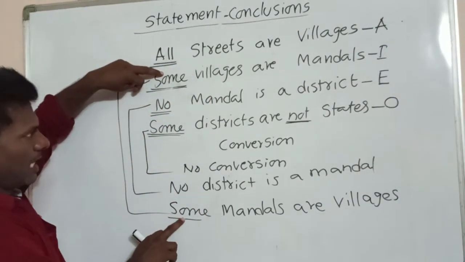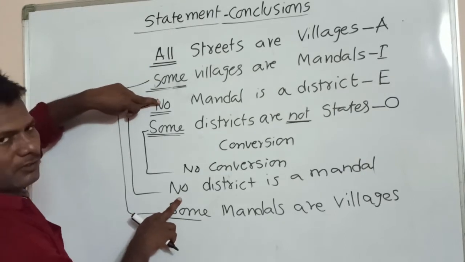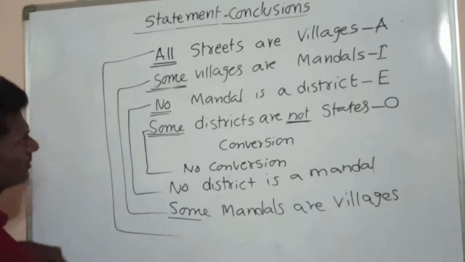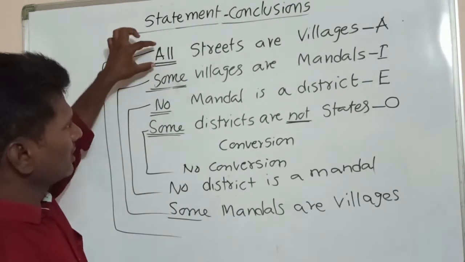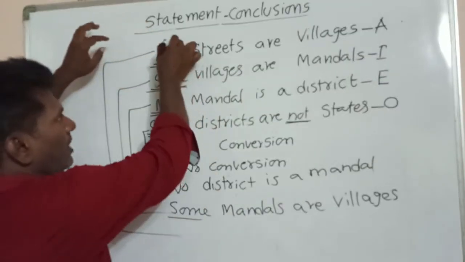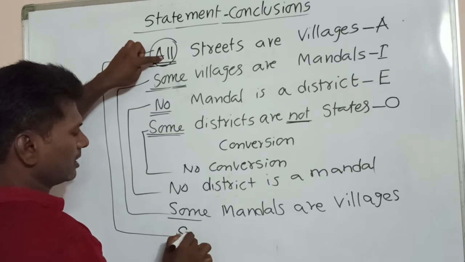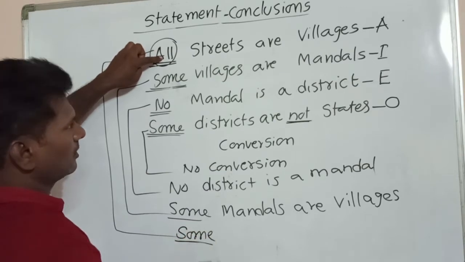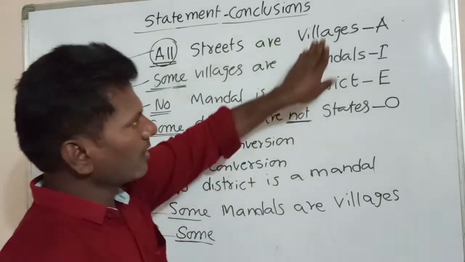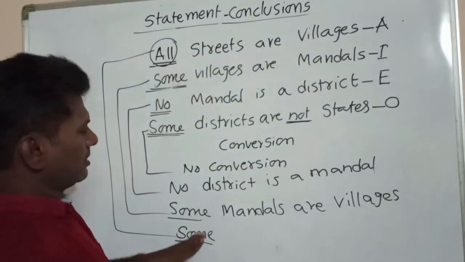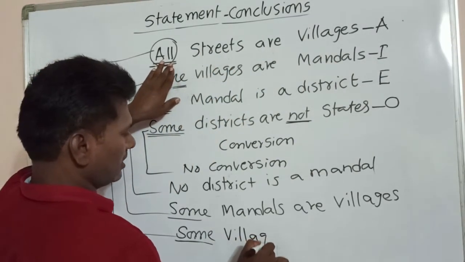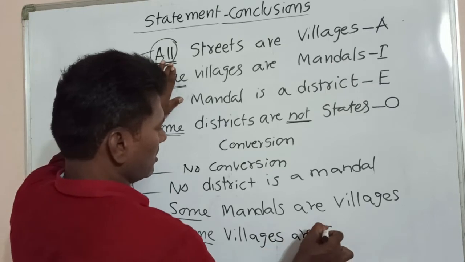Some conversion starts with some, no conversion starts with no. But when you write conversion for all, you should not start with all. For all, we have to write conversion with some. Here streets are villages is given. We have to write villages are streets. Some villages are streets.